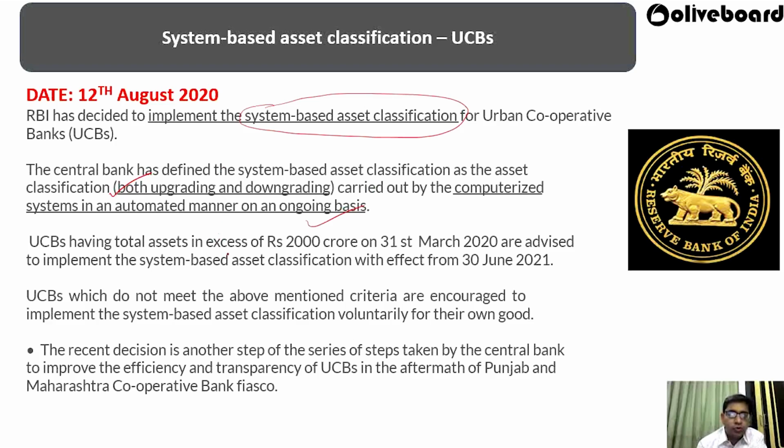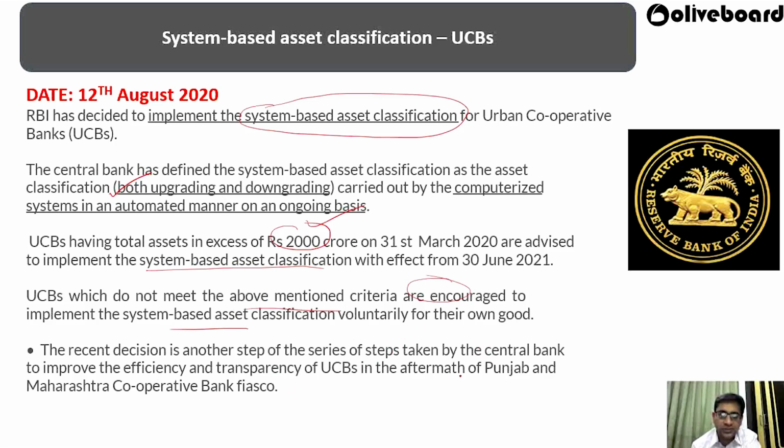Urban cooperative banks whose total assets exceeded rupees 2000 crore on 31st March 2020 are advised to implement the system-based asset classification, and UCBs who do not meet the above criteria are encouraged to implement this type of asset classification for their own good. The recent decision is another step in a series of steps taken by the central bank in the aftermath of the Punjab and Maharashtra Cooperative Bank fiasco.